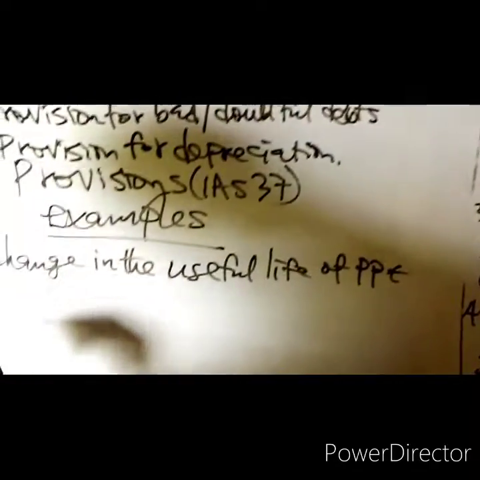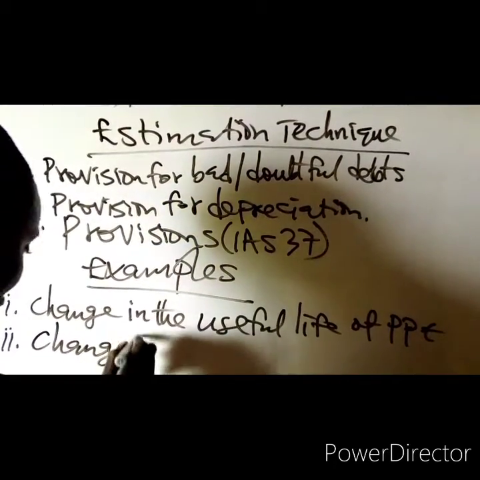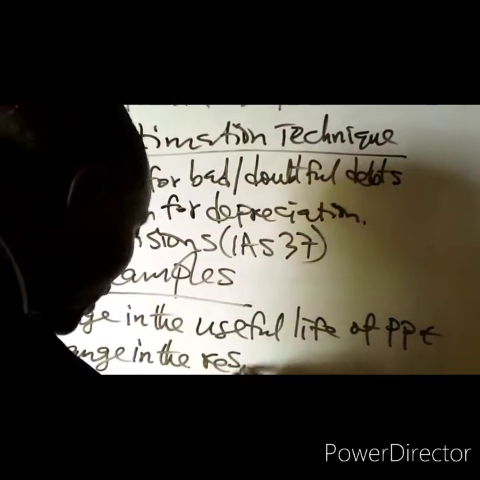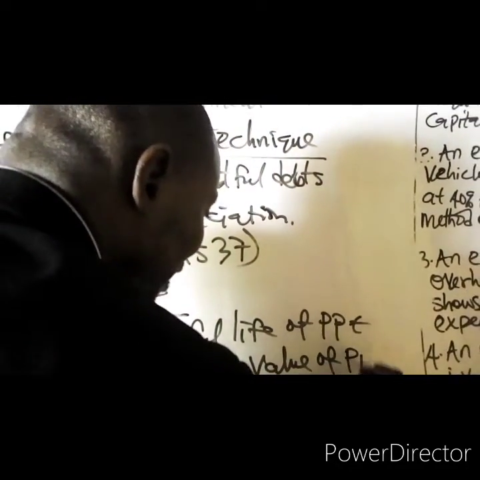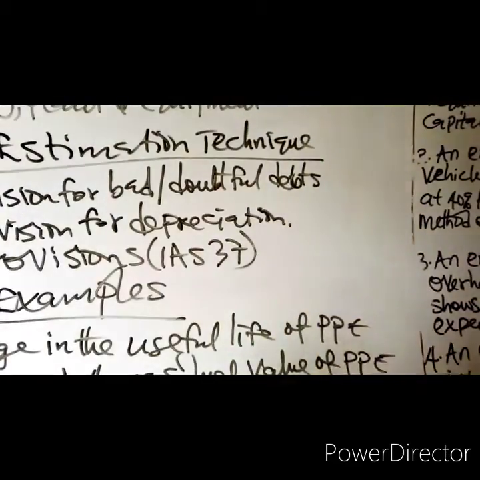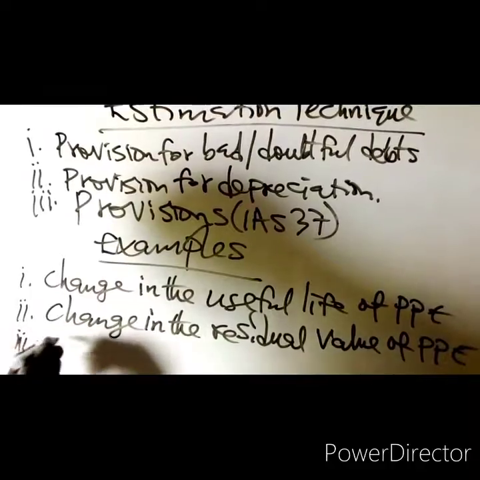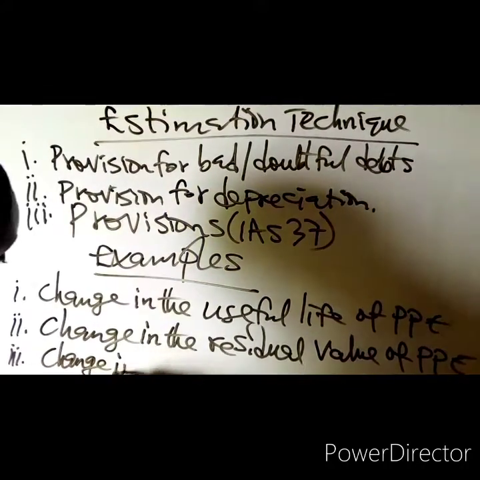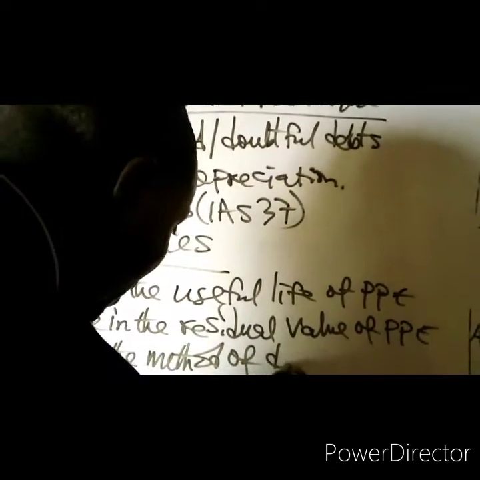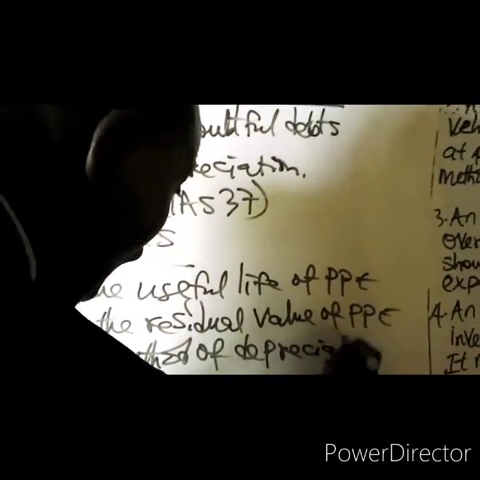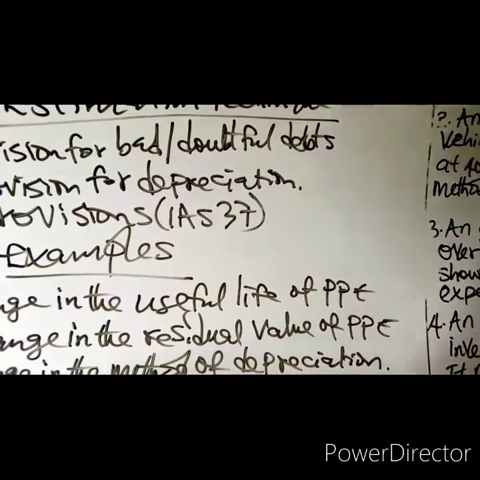Change in the residual value of property, plant, and equipment. That is a change in accounting estimate. Change in the method of depreciation. That is a change in accounting estimate, because it's an estimation technique.